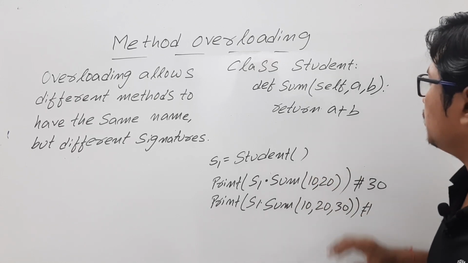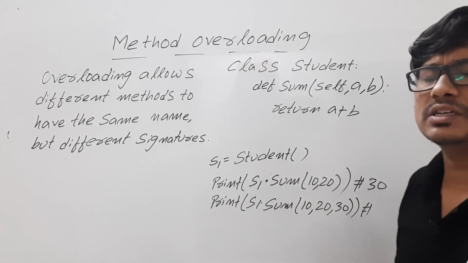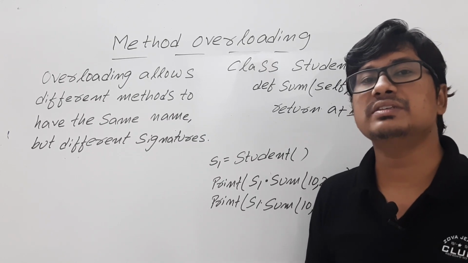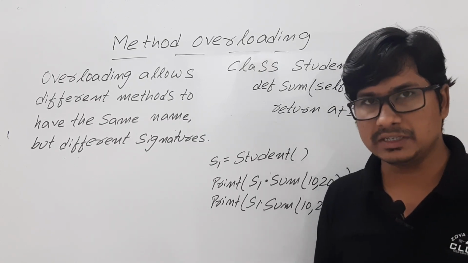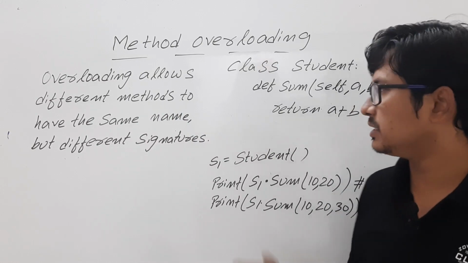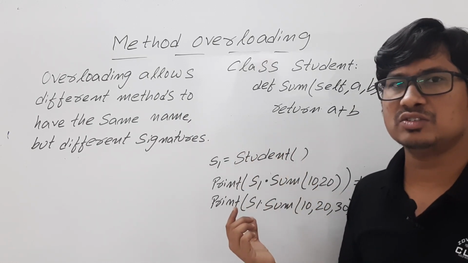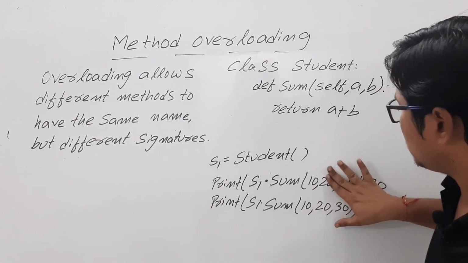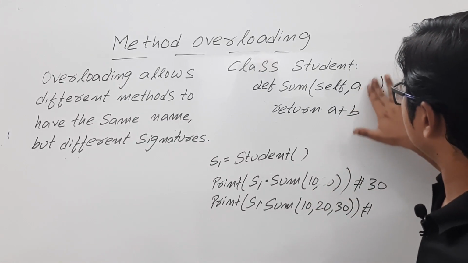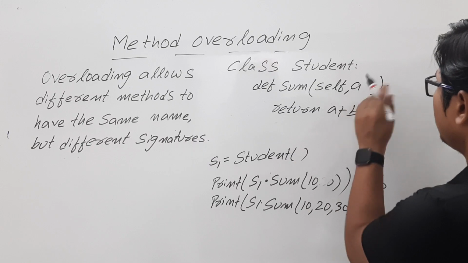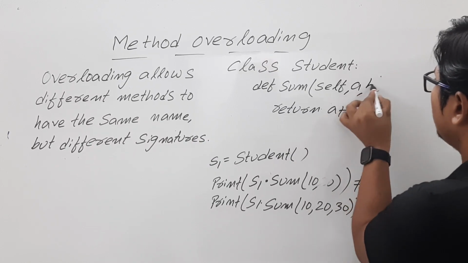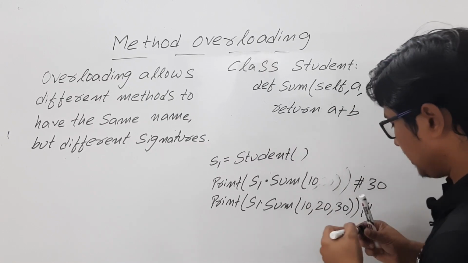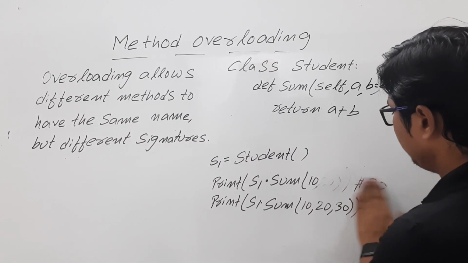We have already discussed the types of arguments. There I discussed the default arguments. If you know the default arguments, then you can easily understand this concept. What is the default argument? Let me modify it like this. If I write b is equal to 20 by default, let me erase this one, then you will understand.